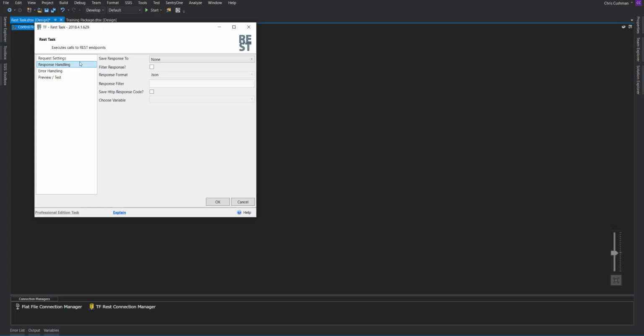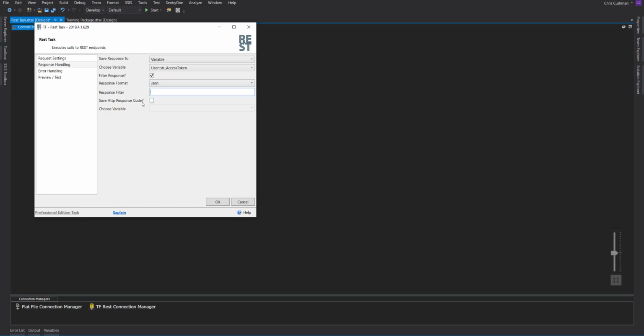The response handling tab will be for handling the particular response that you get from this API. Once you call this endpoint URL, you should get a response in either JSON, XML, or a delimited string. You can save that response to a variable or a file, and if you select a variable, it will drop down the variables that you have. You can also choose to filter the response and parse down to the particular token path that you want to.